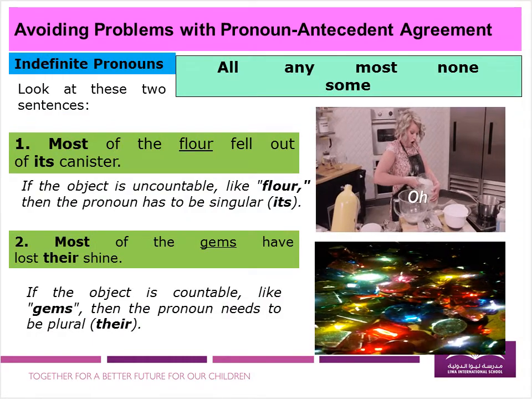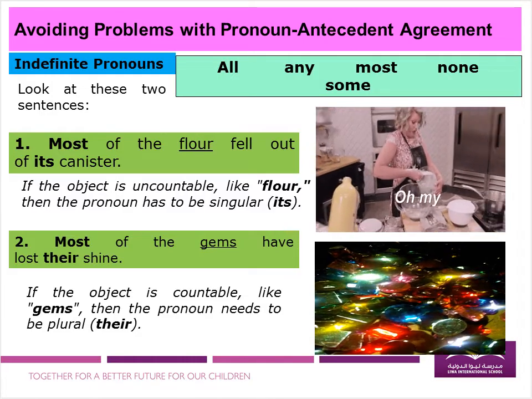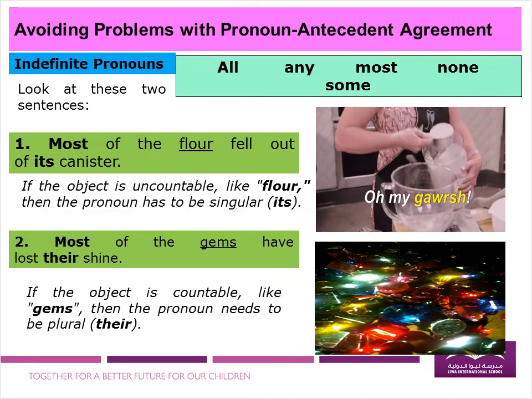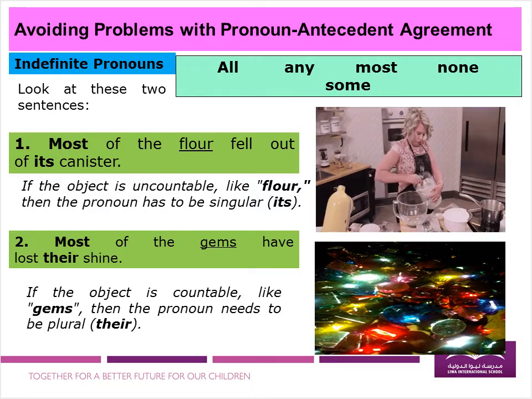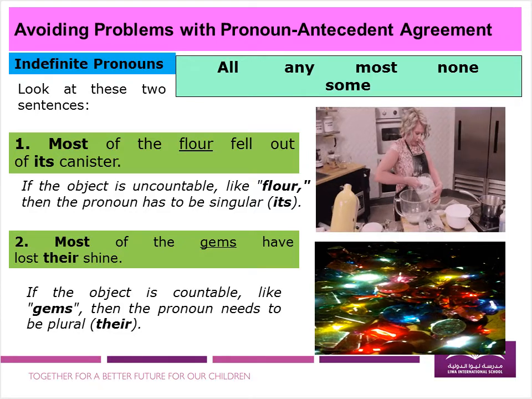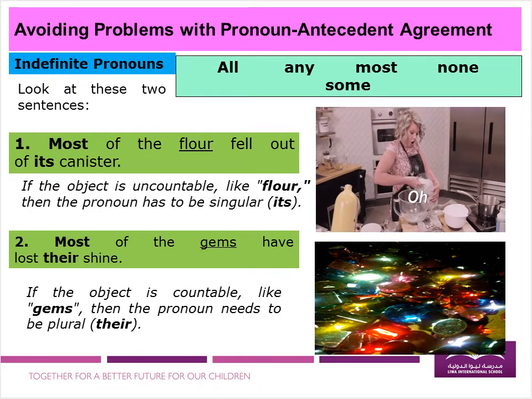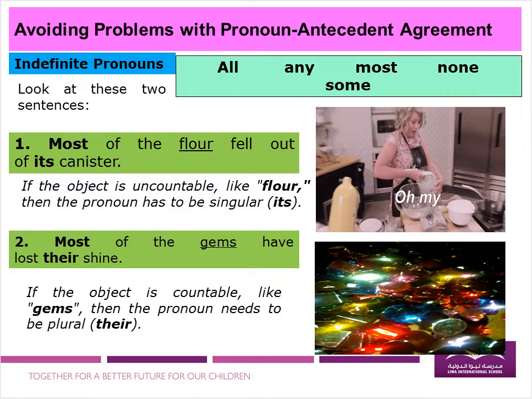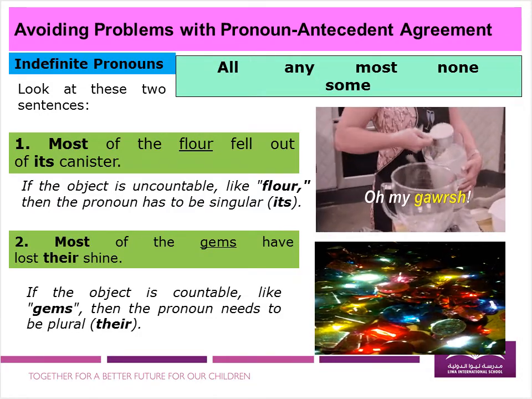There are some indefinite pronouns that are complex to use, like all, any, most, none, some. Let us fix or solve the problem of avoiding problems with pronoun antecedent agreement. Okay, so look at these two sentences. Number 1, most of the flour fell out of each canister. Our pronoun here is its, and our antecedent here is most.